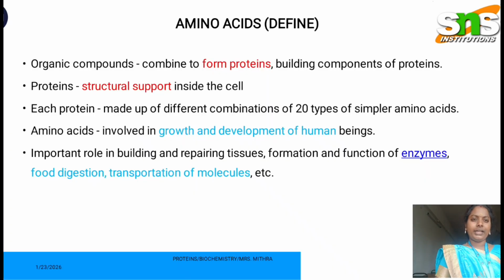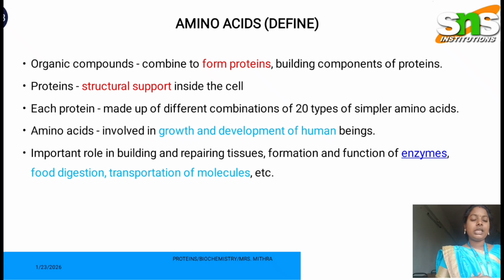So before getting into what is protein, we would like to know what is amino acid first, since amino acids are the building blocks of protein. Each and every protein is made up of one or more amino acids. Amino acids, the organic compounds, combine to form proteins, and they are the building components of proteins.